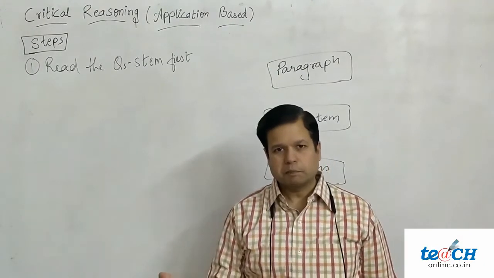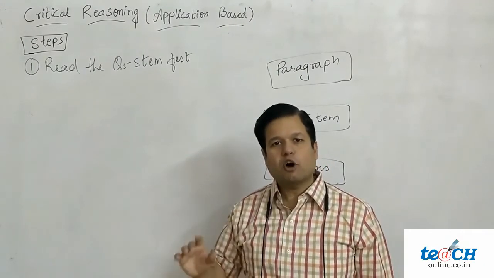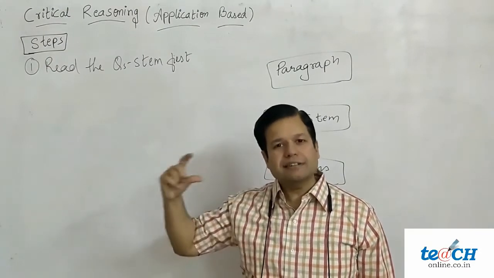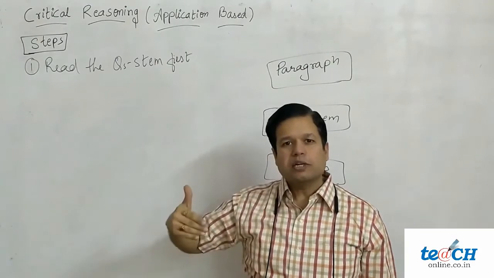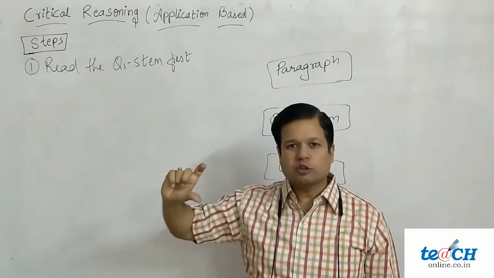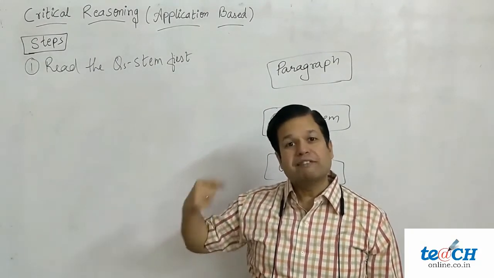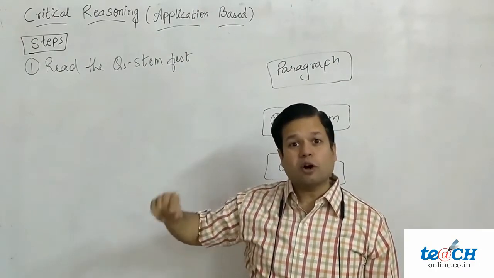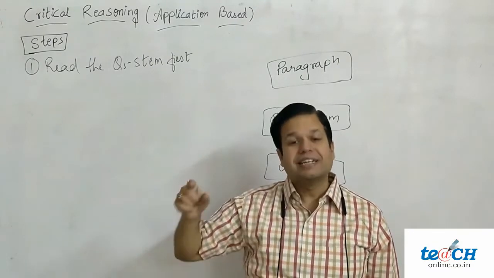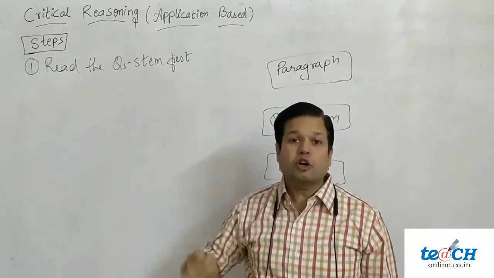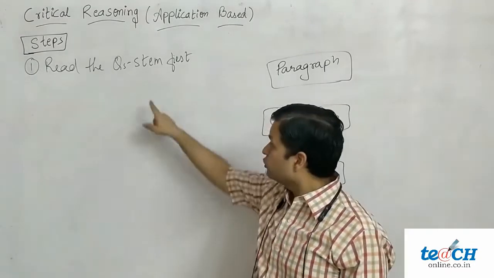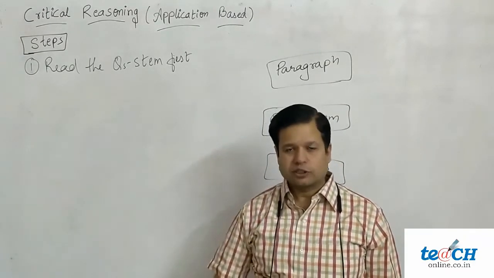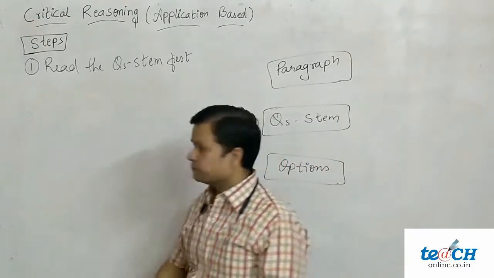Let me take an example. Let's say the question is, which of the following options would most weaken the CEO's conclusion? If we have read this question stem first, we know that we have to find CEO's conclusion, and then we have to find an option which will weaken the CEO's conclusion. So while reading the paragraph, our focus will be on to get the CEO's conclusion. This will help us solve the question faster, and thus we should always read question stem first and then we should read the paragraph. So the second step is read the paragraph.